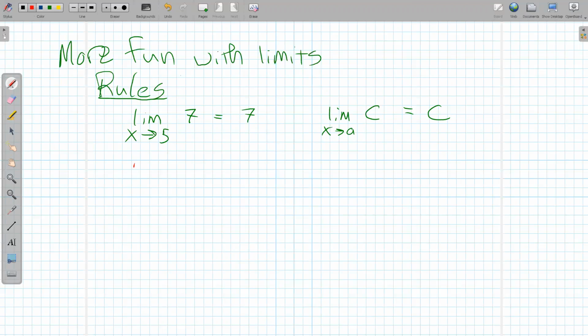Another powerful one that's kind of basic, so these are the basics here. If we take the limit as x goes to, let's use 5 again, of the function just y equals x, well, y and x are always the same thing, and so as x goes to 5, x goes to 5, so the answer is just 5. And so the general form there, limit as x goes to any number of x is that number.